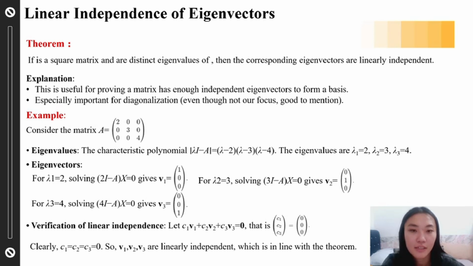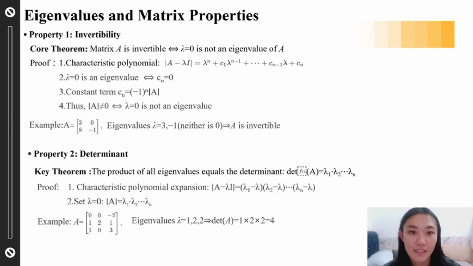In the example, matrix A has 3 different eigenvalues: 2, 3, and 4. We compute the eigenvectors for each one and check if they are linearly independent by verifying that the only solution to c1v1 plus c2v2 plus c3v3 equals 0 is c1 equals c2 equals c3 equals 0. We confirm independence. Eigenvalues aren't just abstract, they tell us a lot about the matrix itself.